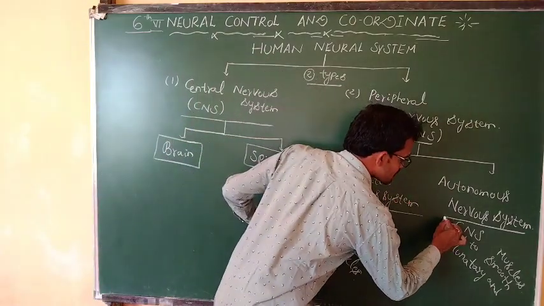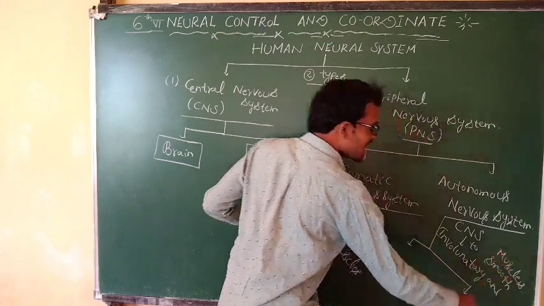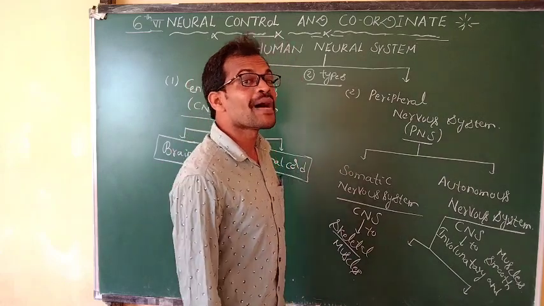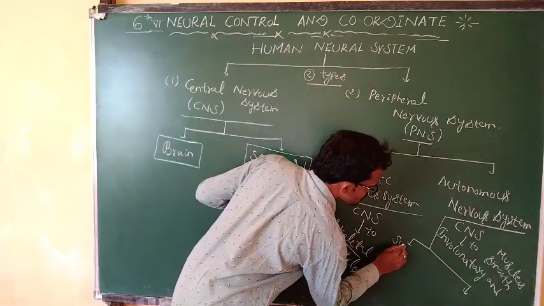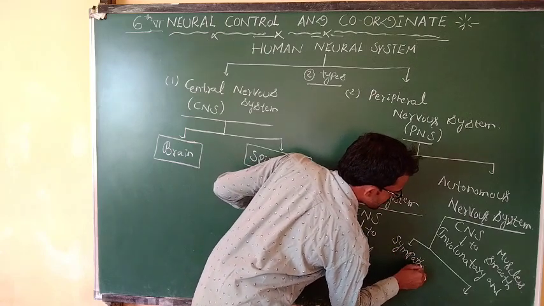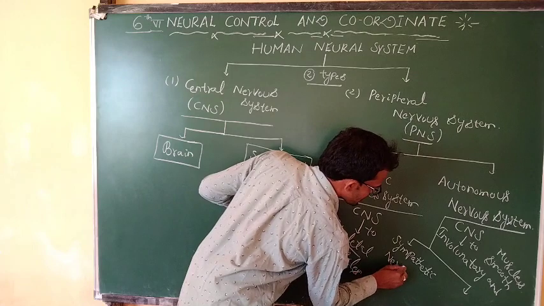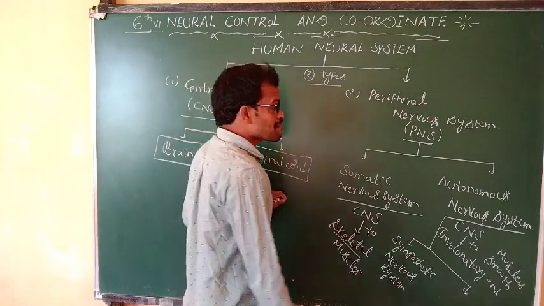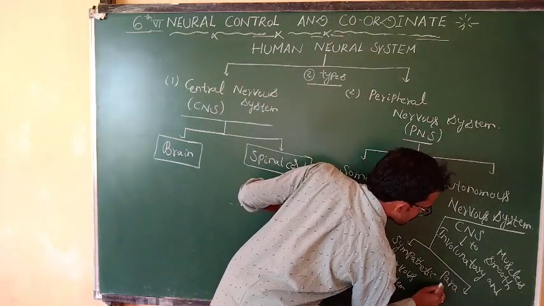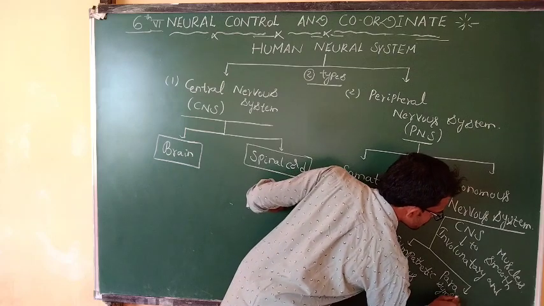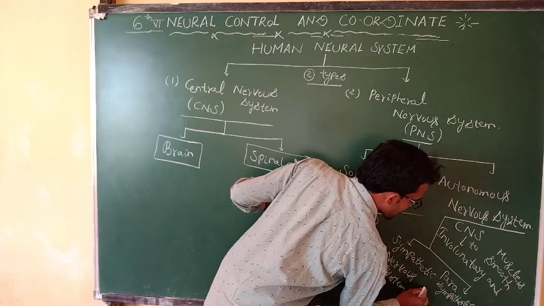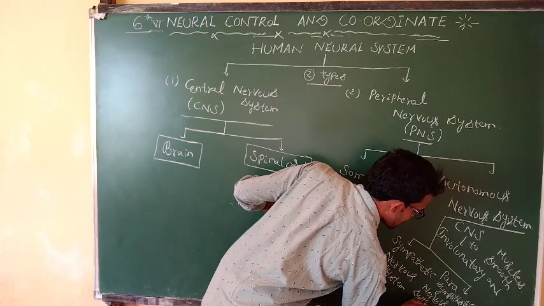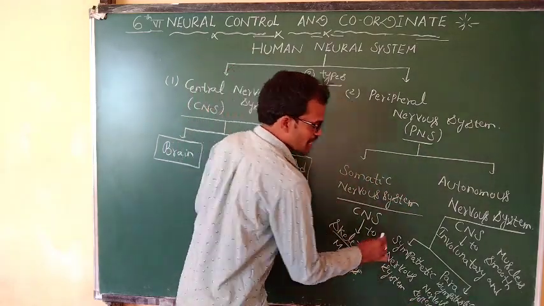This autonomous nervous system is again divided into two types: the sympathetic nervous system and the parasympathetic nervous system.